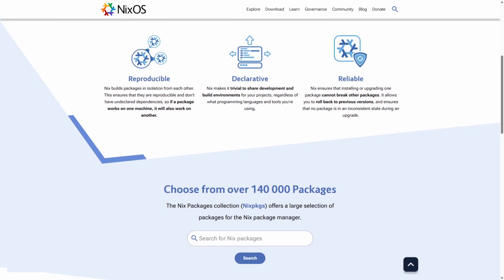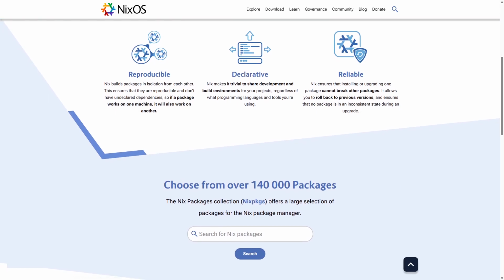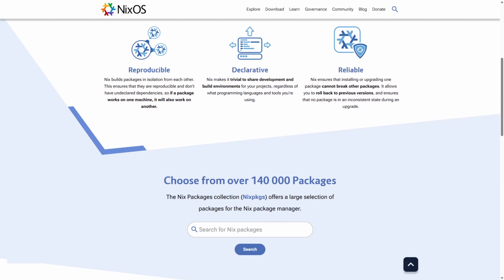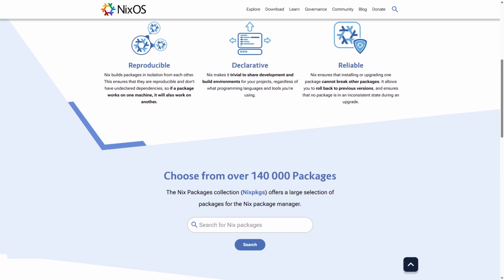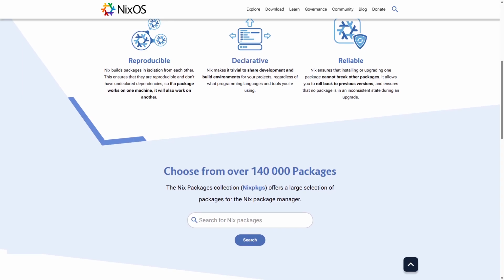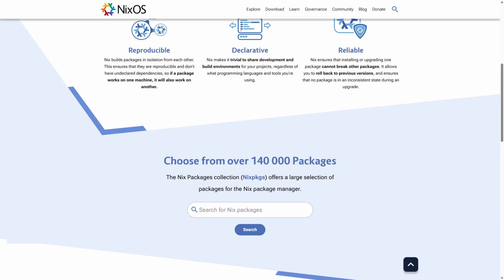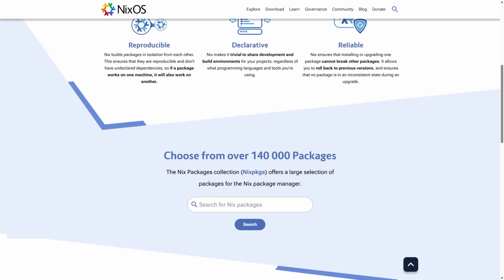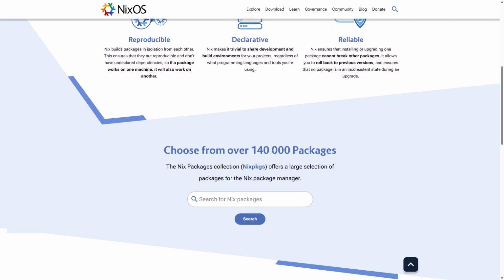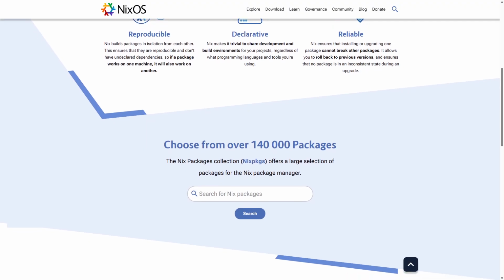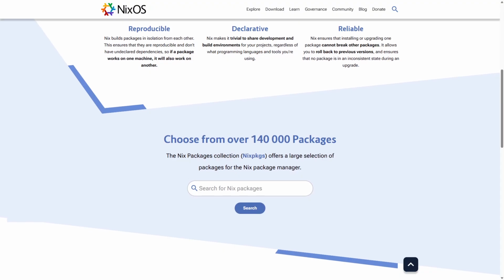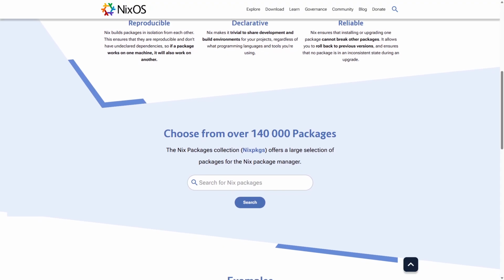Updates are transactional, meaning partial upgrades are avoided, improving system stability. While NixOS requires learning its configuration language and concepts, it excels in environments where consistency and reproducibility are critical, such as development or production servers. Limitations include a steeper learning curve and a smaller user base compared to mainstream distros.